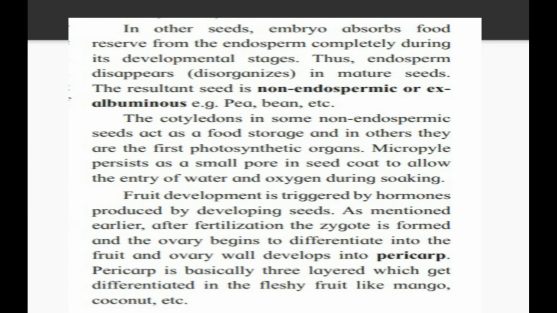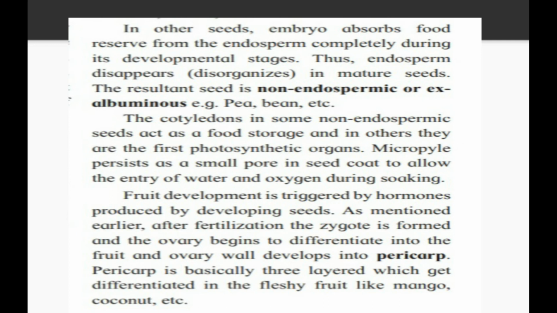Fruit development is triggered by hormones produced by developing seeds. As mentioned earlier, after fertilization the zygote is formed and the ovary begins to differentiate into the fruit, and the ovary wall develops into pericarp. Now we are going to study the development of fruit. Fruit development is triggered by hormones. Pericarp is nothing but the covering of any fruit.